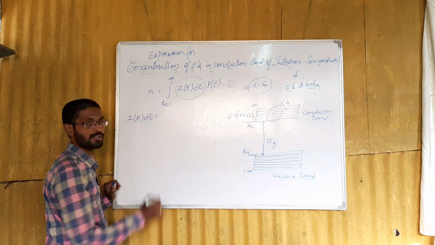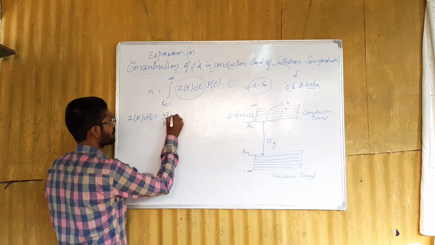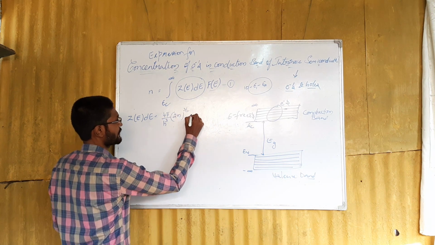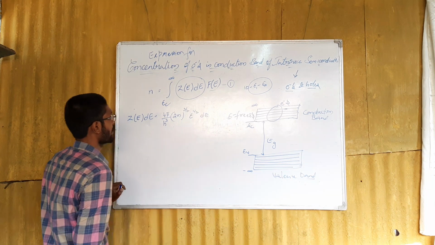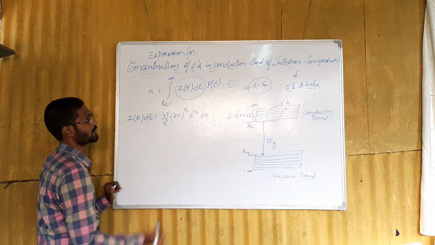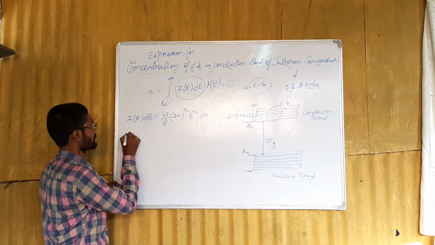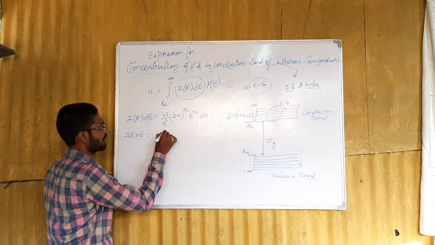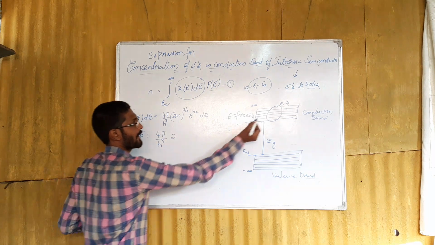Z of E into dE can be given as 4 pi by h cube into 2m whole to the power of 3 by 2 into E to the power of 1 by 2 into dE. We need to apply this to equation 1. By rearranging, Z of E into dE is 4 pi by h cube, and this m is the mass of the electron.